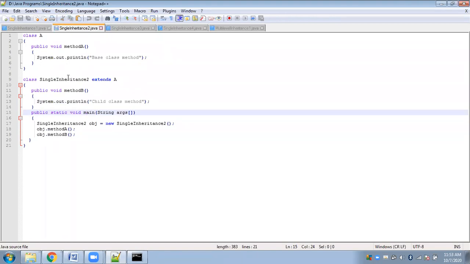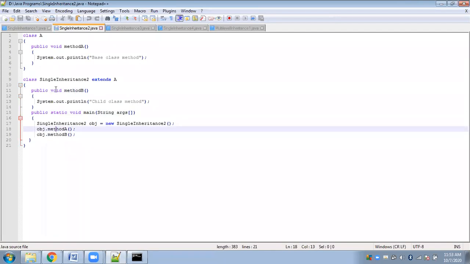Now, I have a query, but anyways, let me first explain this. We have the main function here. Inside the main function, we have created an object of the child class, obj. Then using that object, I have accessed method A and method B. Of course, method B can be accessed directly because we are accessing a public member of the same class. Unless it is private, you can access all members of the same class using the same class object.